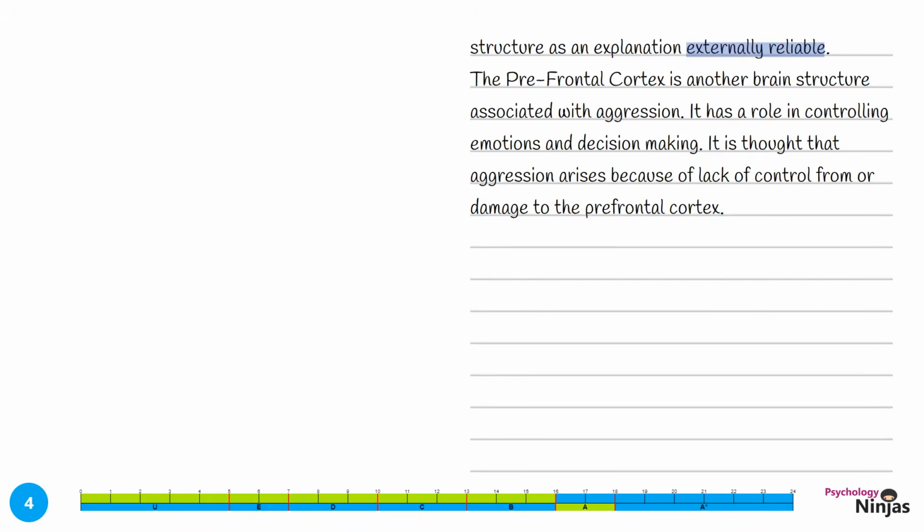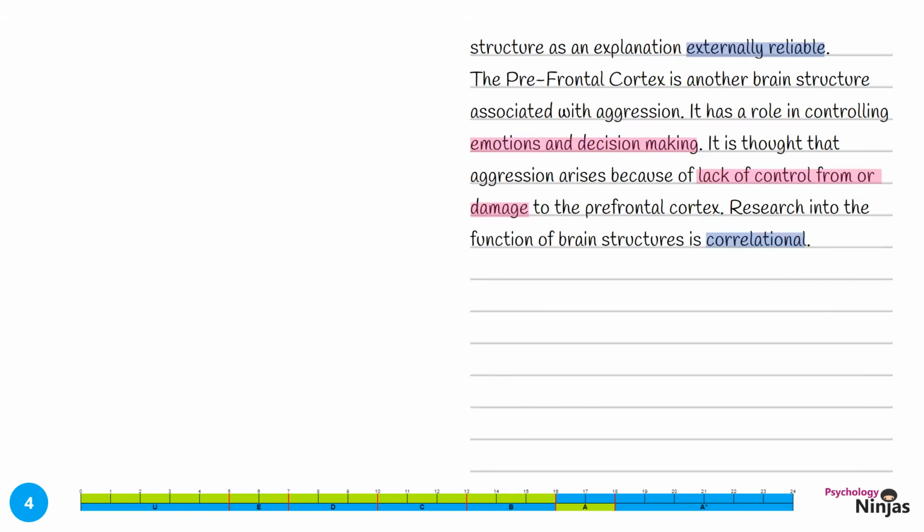We've identified the PFC and its role in brain structure and behaviour. We've talked about why the damage or a lack of control in here might result in aggression. Let's move into our evaluation of the PFC. Research into the function of brain structures is correlational. Here we've identified a particular research method which we can then give strengths and weaknesses of.